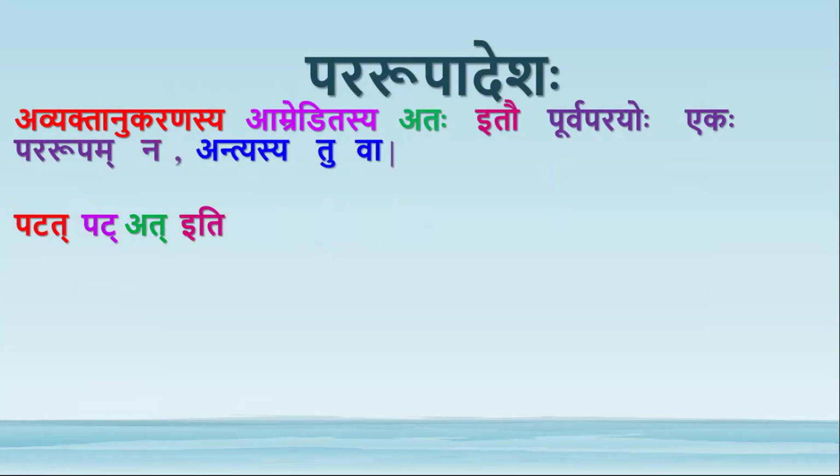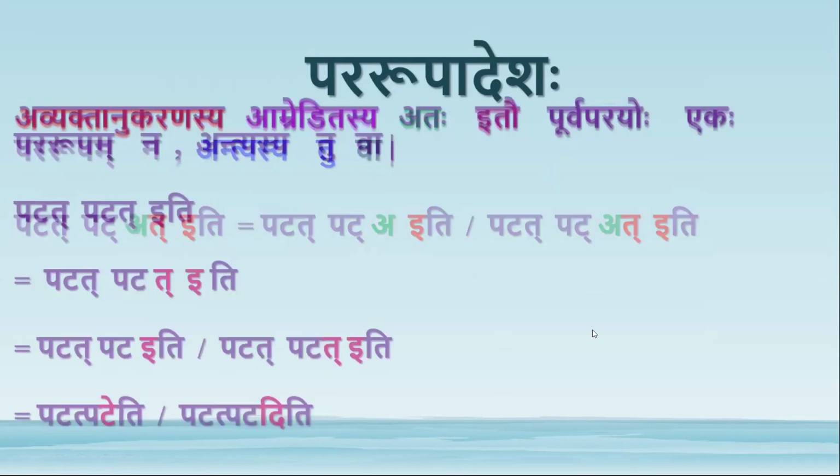So antyasya tuva. Antyasya tuva means the last letter. Antya, the last. Antyasya means the takara and ikara combine to form pararupa optionally. So this takara plus e becomes e. By the previous sutra, this whole at plus e becomes e, but by the present sutra, this takara and e becomes e. This r remains as it is.